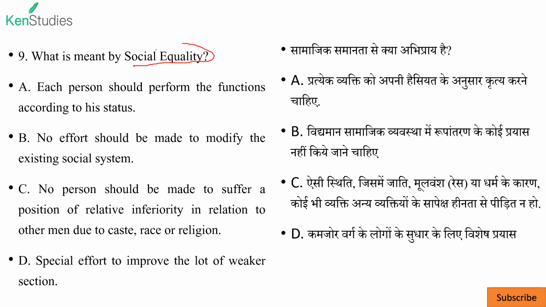Next, what is meant by social equality? Social equality means each person should perform the function according to his status. Actually, it is not perfect. No effort should be made to modify the existing social order. No, that is out of context. No person should be made to suffer a position of relative inferiority in relation to other men due to caste, race, or religion. This is the most appropriate. Okay, a special effort to improve the lot of weaker sections is also true, but most appropriate is C.